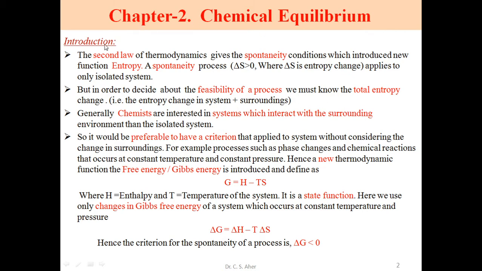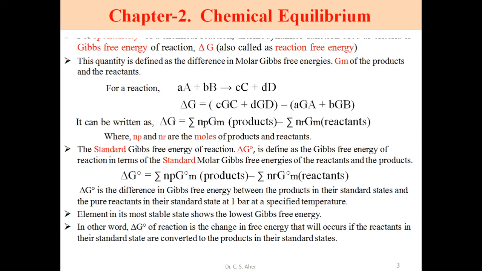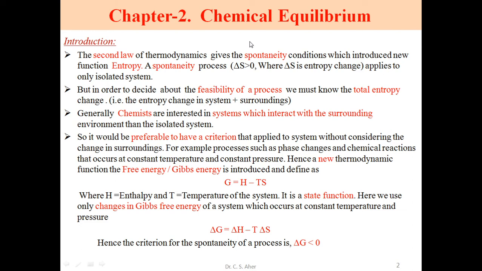So in the introduction, in the last chapter we considered the concepts of entropy and the first, second and third laws of thermodynamics. We considered that the second law of thermodynamics is based on the spontaneity of a process. Spontaneity means an increase of entropy, so delta S is greater than 0.